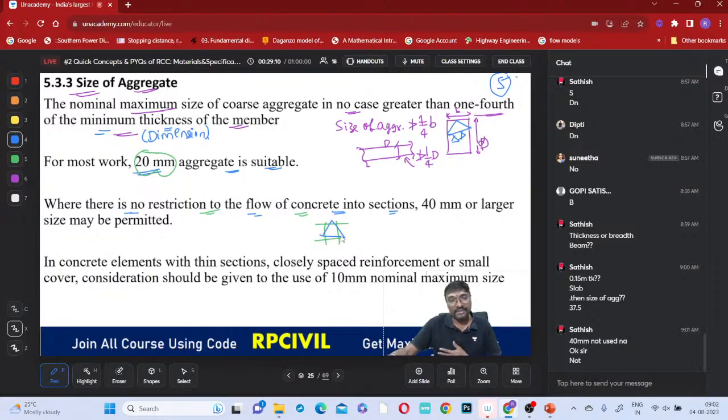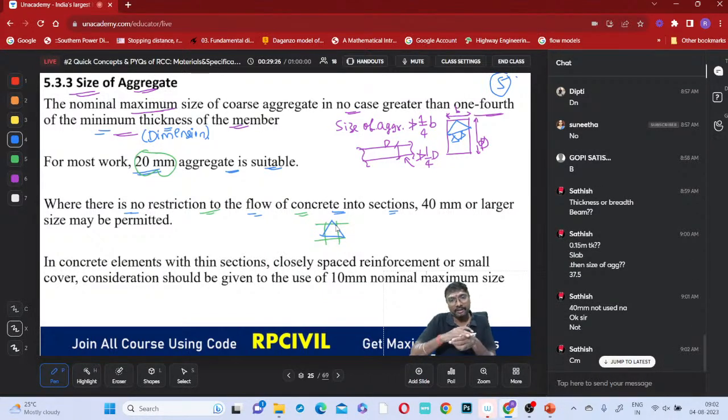When they get stuck, only cement mortar will go to the bottom. The entire concrete will not move. Aggregates will get stuck there. Is it a good sign? If it is moving like that, it is a poor construction.